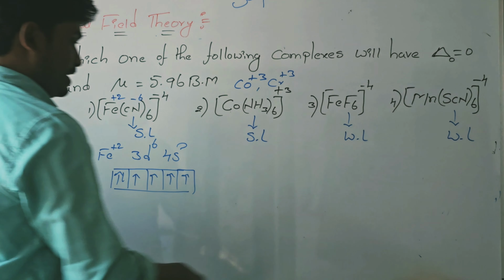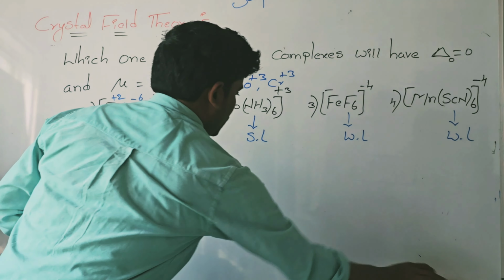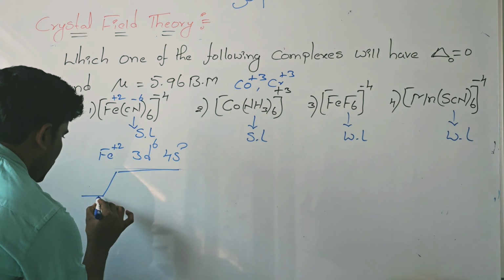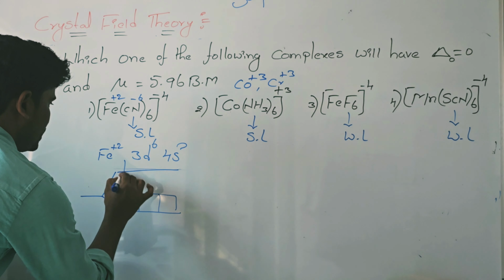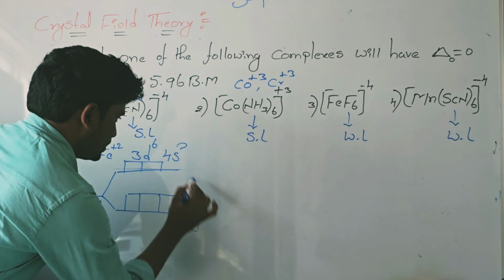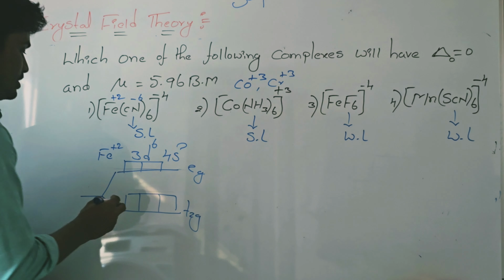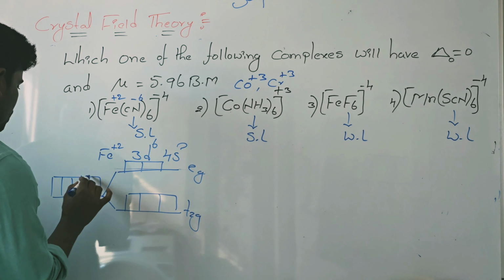With a strong ligand, as per crystal field theory, the 5 d orbitals are split into 2 energy levels, that is t2g and eg. The lower energy state has t2g, and the higher energy state has eg. The ligand is a strong ligand, so electrons occupy the lower level first and pairing takes place.